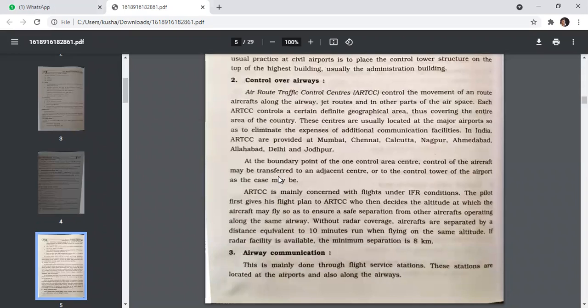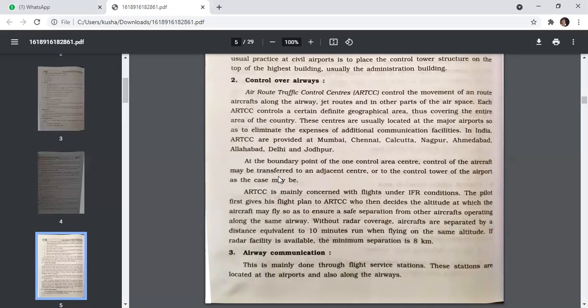The pilot first gives his flight plan to the ARTCC, who then decide the altitude at which the aircraft may fly so as to ensure a safe separation from other aircraft operating along the same airway. Without radar coverage, aircraft are separated by a distance equivalent to 10 minutes run when flying at the same altitude. If radar facility is available, the minimum separation is 8 kilometers.